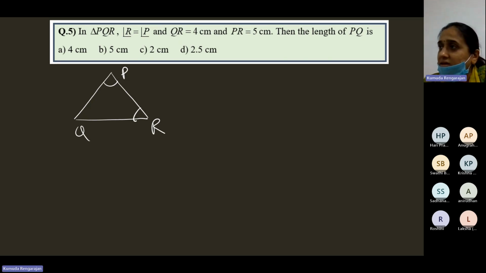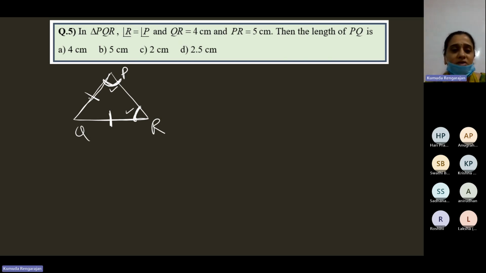In a triangle, when two sides are equal, the angles opposite to them are equal. In a triangle, when two angles are equal, the sides opposite to those two equal angles are also equal. So if angle P is equal to angle R, the side opposite to angle P, this side, is equal to the side opposite to angle R, this side. So since angle P is equal to angle R, side QP is equal to side QR.